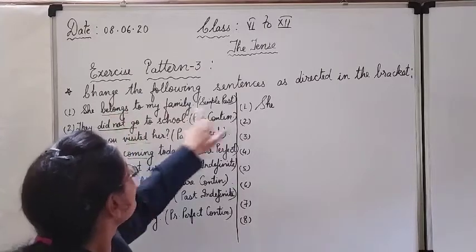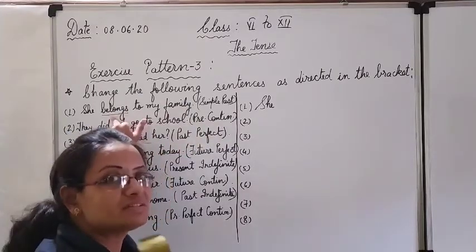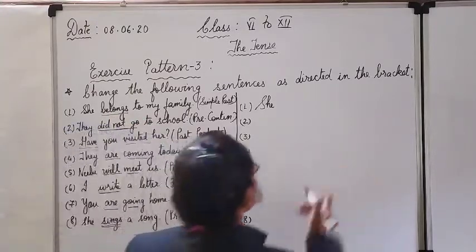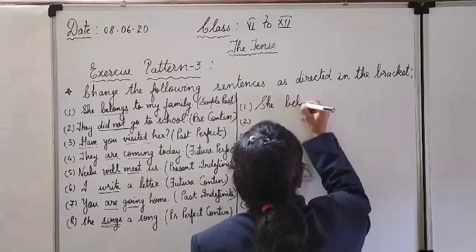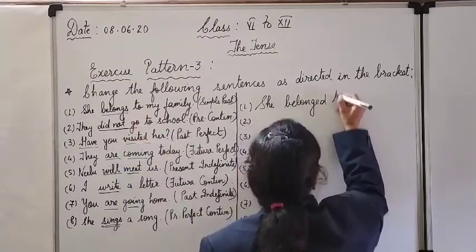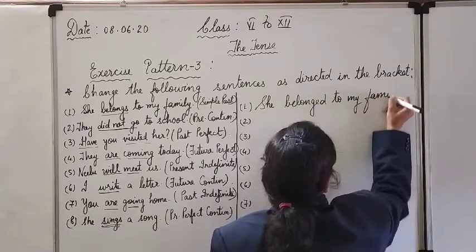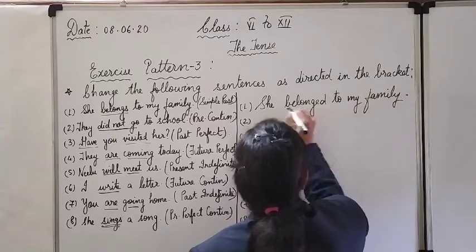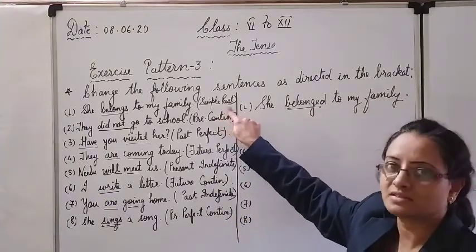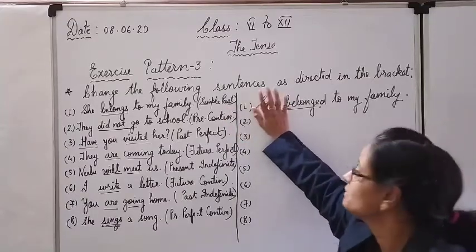Belongs, main verb is belong. We have to make it second form. Belong, belonged, belonged. So we'll write here belonged, then to my family as it is. So this part we have changed. Again you check it. It is the simple past. Only second form. We don't have to look at the subject here.